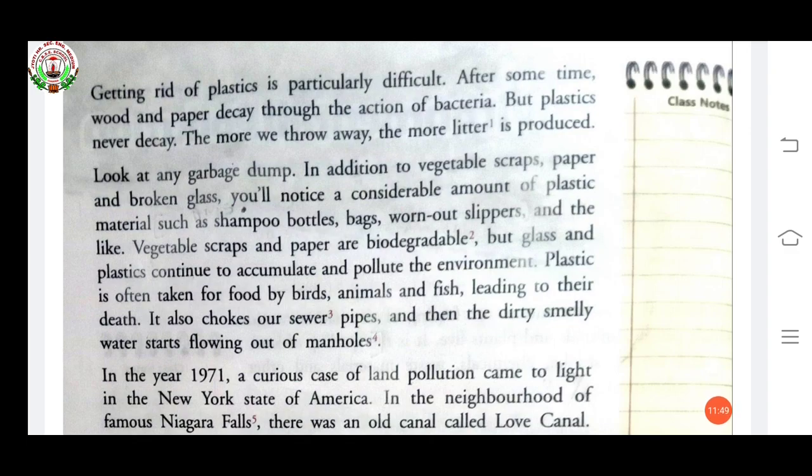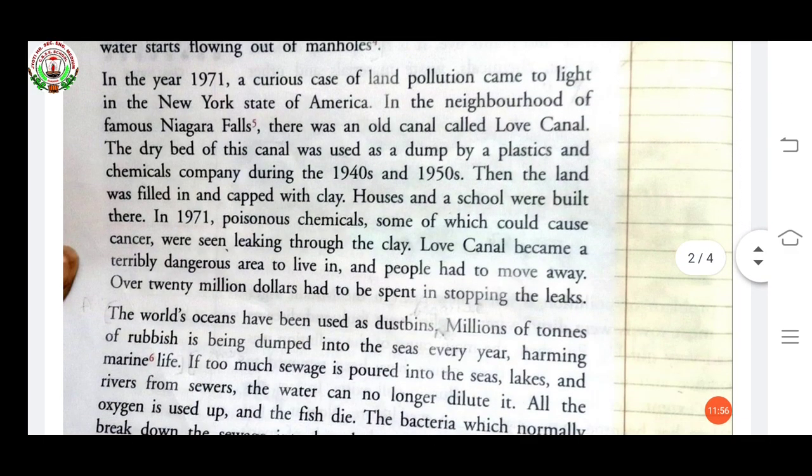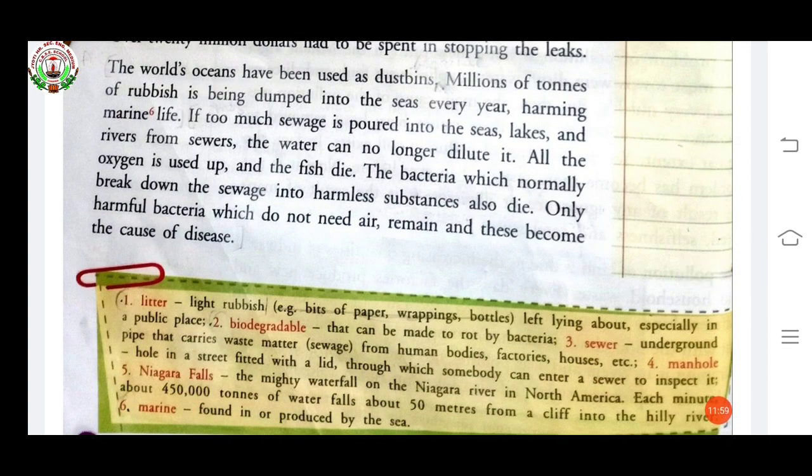Litter means light rubbish, that is bits of paper, wrappings, bottles left lying about, especially in a public place.